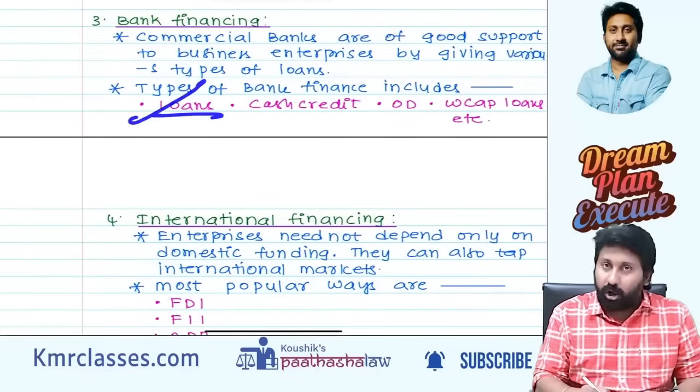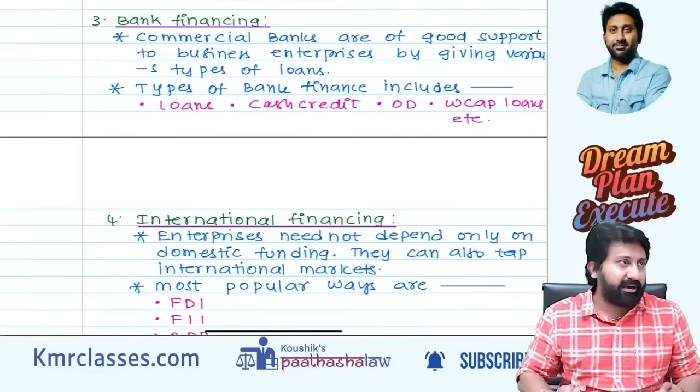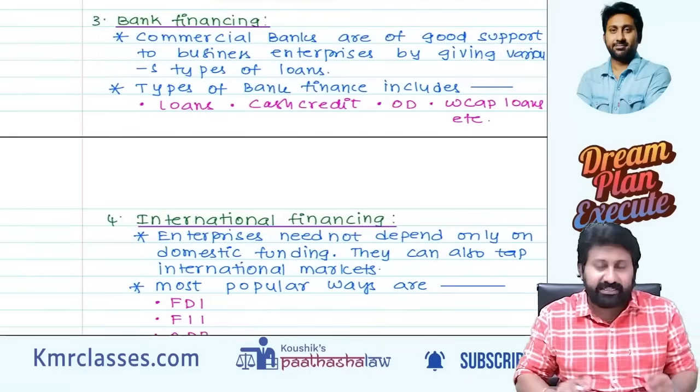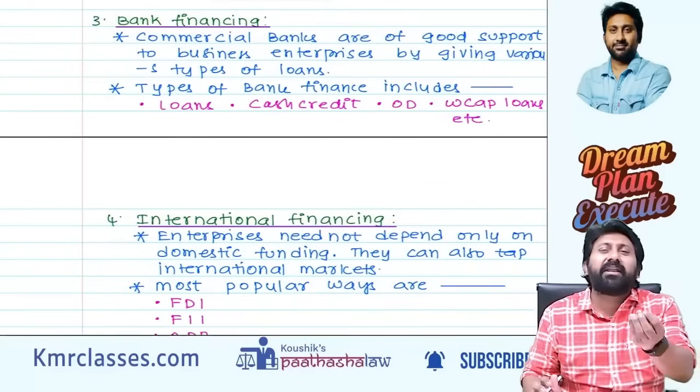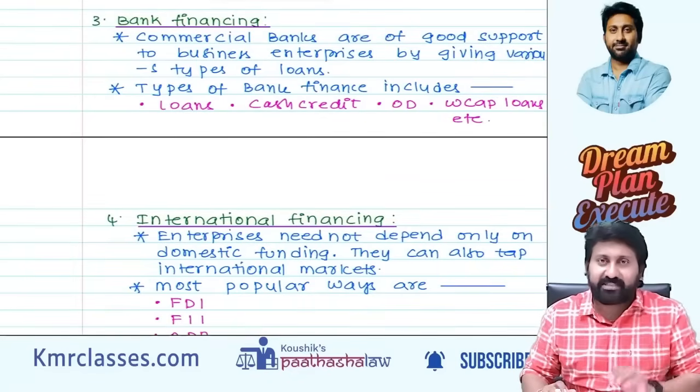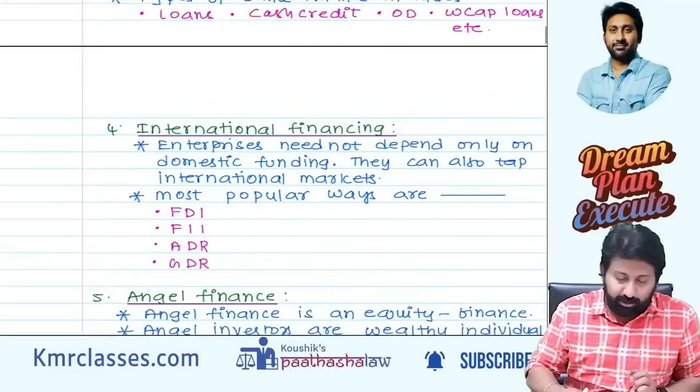So normal long-term loans are also called term loans. Cash credit and OD are both similar, for day-to-day business. Working capital is also similar. All these three are similar with minor changes, which are anyway not applicable for your exam. I don't want to waste time. So just remember loans, cash credit, OD balances, working capital loans.